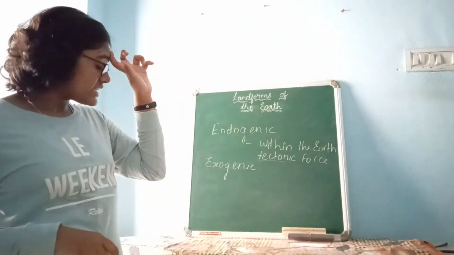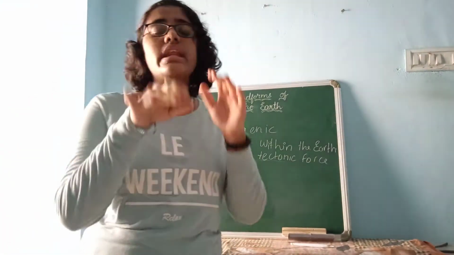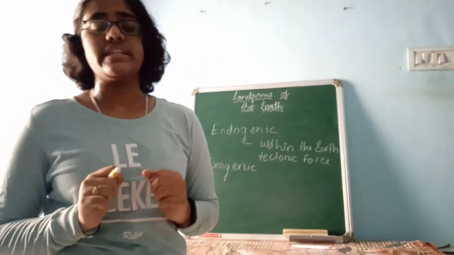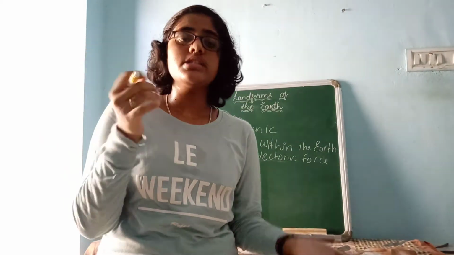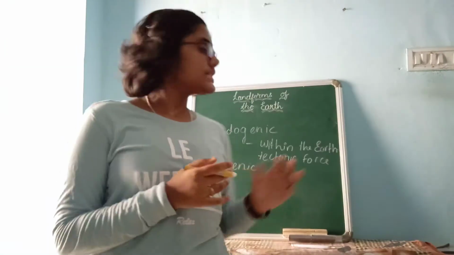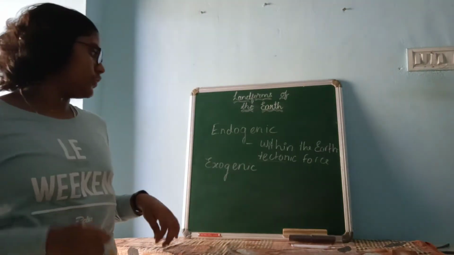Okay, now what this endogenic force does is, it creates irregularities on the earth's surface. They create irregularities. That means upliftments and sometimes submergence. Those types of irregularities this endogenic force creates. Now what about exogenic force?